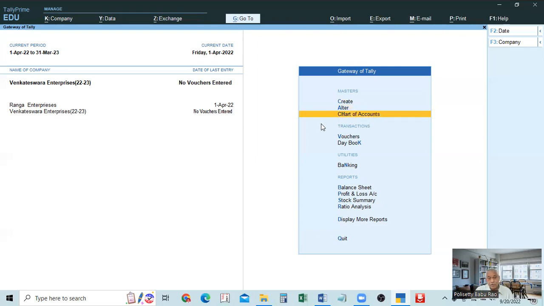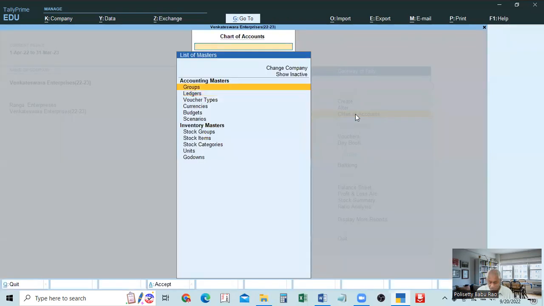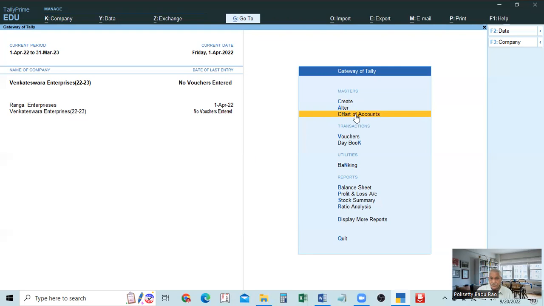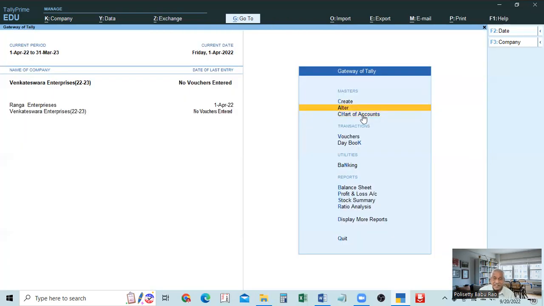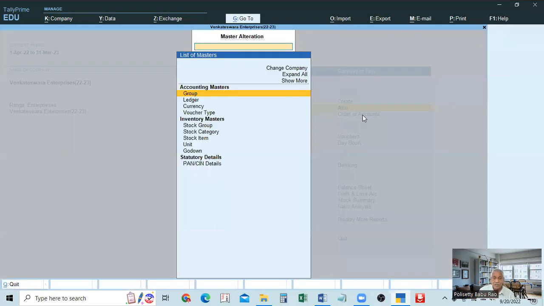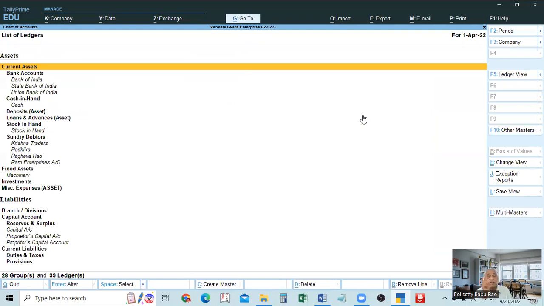Sometimes we can give opening balances with the help of chart of accounts also, with the help of the alter button displaying all the accounts, along with ledgers. Similarly, in the case of all the ledgers, if you want to give with the help of chart of accounts also, chart of accounts creating means only group, multiple ledgers. In the chart of accounts, we are getting the total list, isn't it? Similarly, here also we can get the total list, but with group also. In this case of the alter button, we are getting only the name of the ledger account, ledgers. But in the case of chart of accounts, we will get the group also.